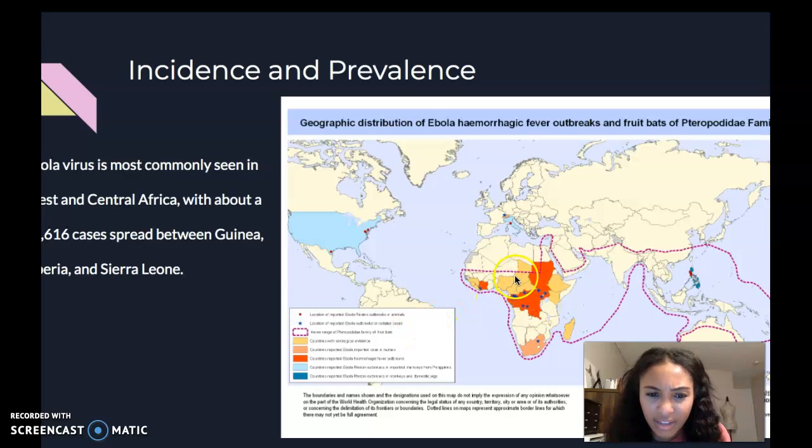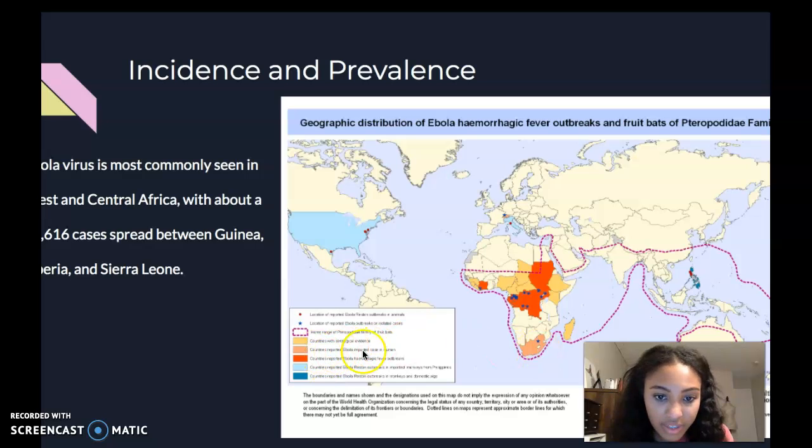And the light yellow ones are cases with serological evidence. Serological evidence is basically when they use antibody tests, blood tests, to confirm that Ebola was actually in the bloodstream. The little blue stars are the locations of reported Ebola outbreaks and isolated cases. So you can see it is still very concentrated in Central Africa.